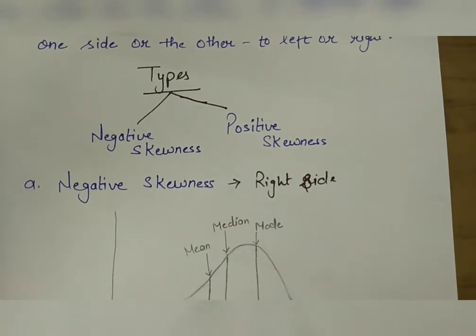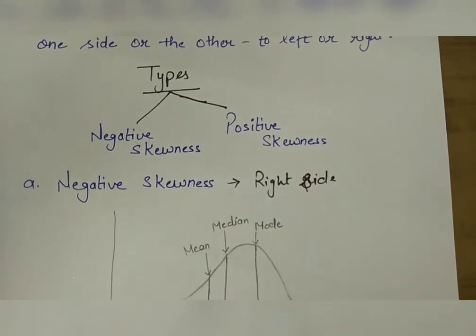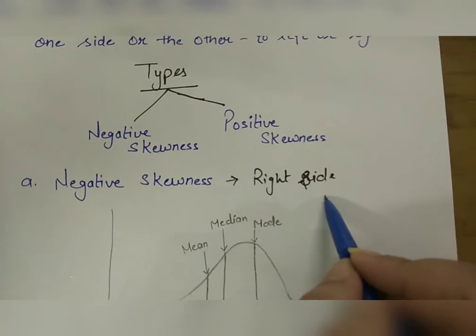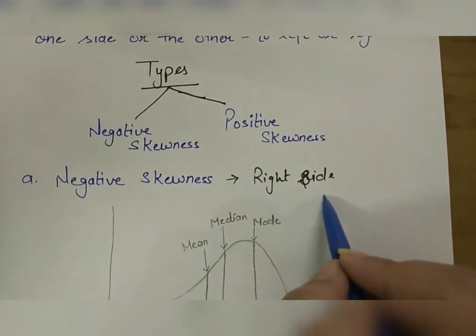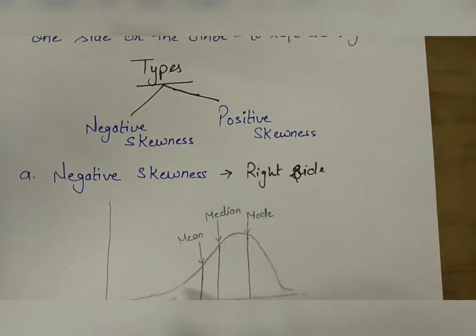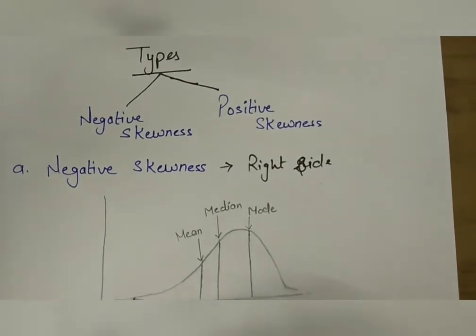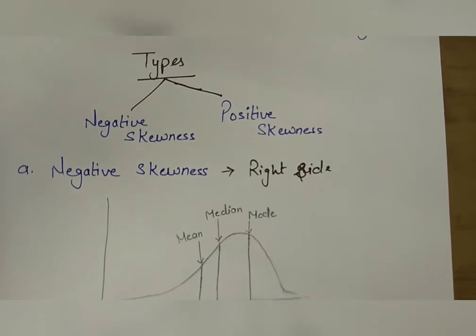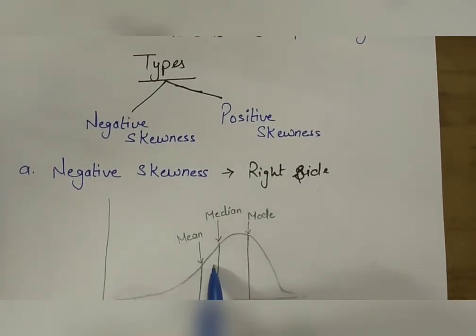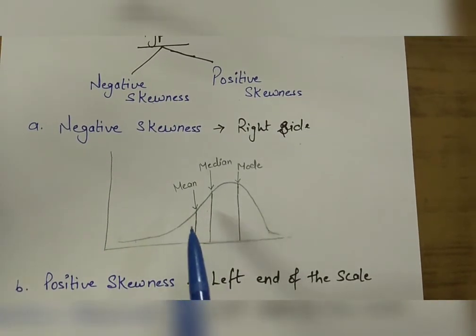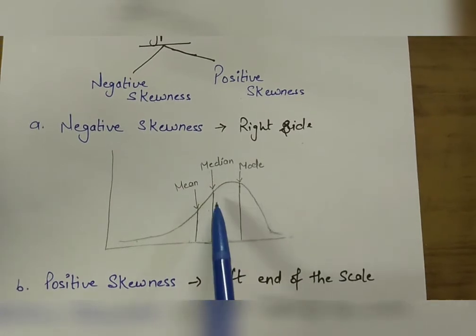A distribution is said to be skewed negatively or to the left when scores are massed at the high end of the scale, that is the right side of the curve, and are spread out gradually toward the low end, that is the left side of the curve. In a negatively skewed distribution, the value of the median will be greater and the value of the mean lower. The diagram is shifted to the right side: mode, median and mean.